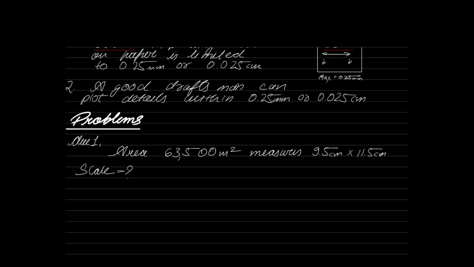So 9.5 into 11.5 square centimeters on the paper represents 63,500 square meters. Then every 1 square centimeter will represent 63,500 divided by 9.5 into 11.5 square meters. Then every 1 centimeter will represent the square root of 63,500 divided by 9.5 into 11.5 meters. If you solve this, you will get 1 centimeter is equal to 24.11 meters.